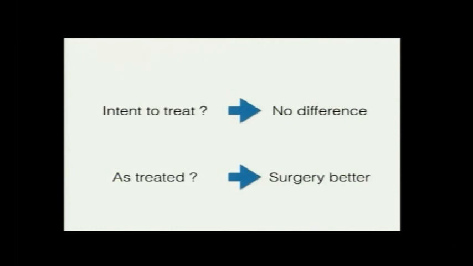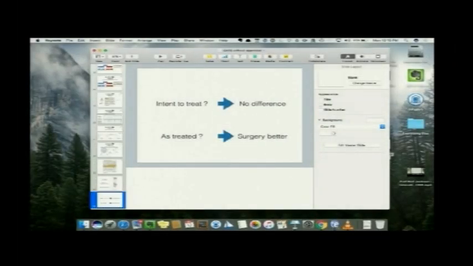Those subsets of population are patients who have worse symptoms, who cannot tolerate, basically exactly those criteria that crossed over from the non-operative side to the operative side. So those patients with surgery tend to do better. So when you are applying this into practice, you can't apply that, okay, SPORT study said that there is no difference between surgery and no surgery, so this patient does not require surgery, you can wait for 2 years, you will be fine. It is not like that. So that's the interpretation of this study, and that's the end of my talk.